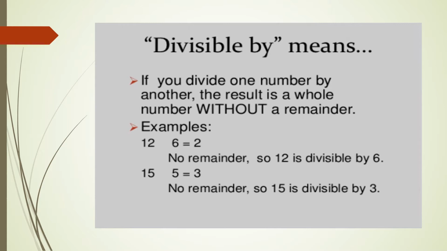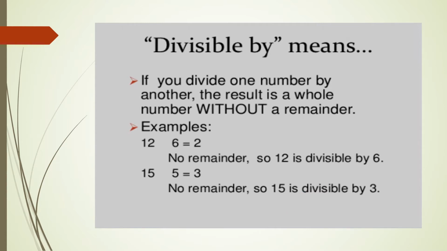For example, if you divide 12 by 6, you will get 2 as a quotient, but you will get no remainder, or 0 as a remainder. So we can say that 12 is completely divisible by 6. Another example, if you divide 15 by 5, you will get 3 as a quotient and 0, or no remainder. It means we can say 15 is divisible by 5.